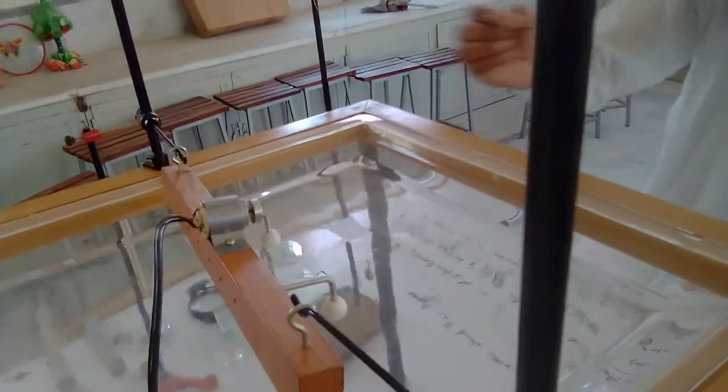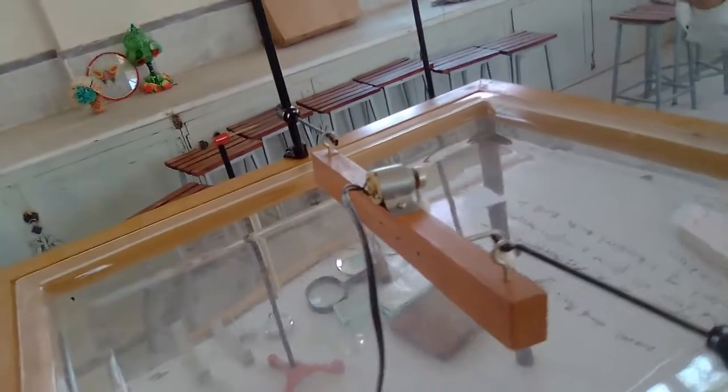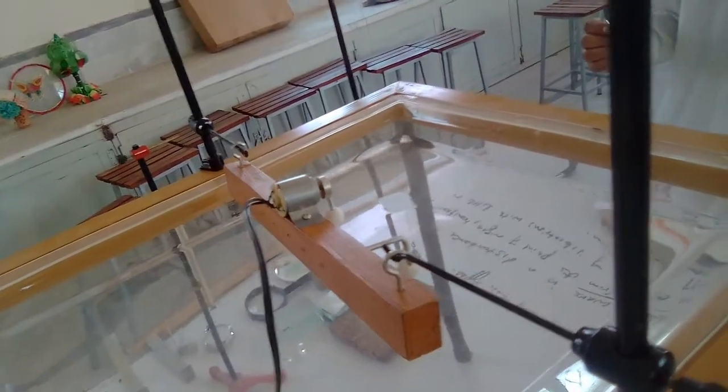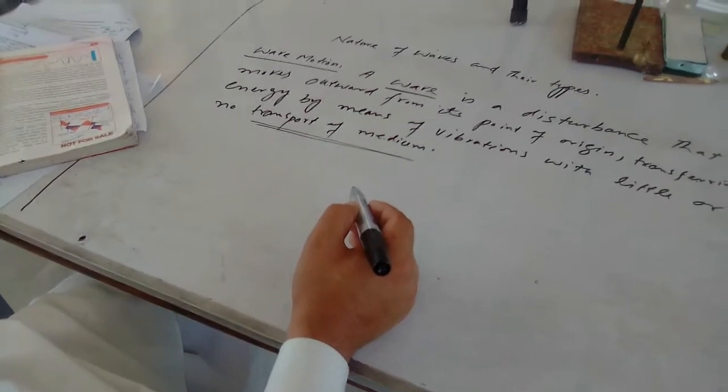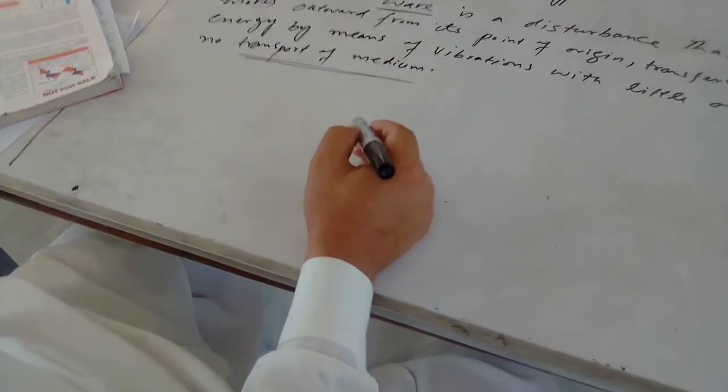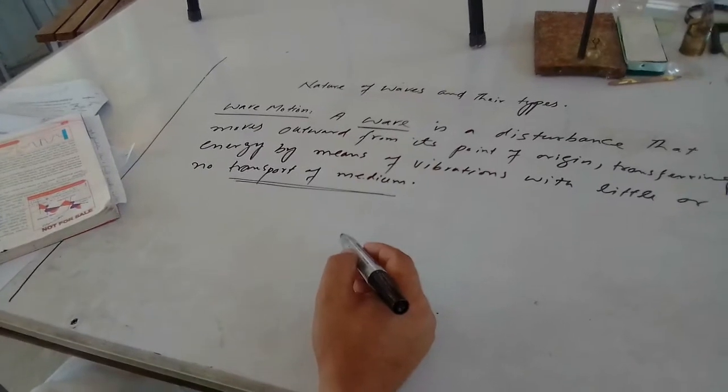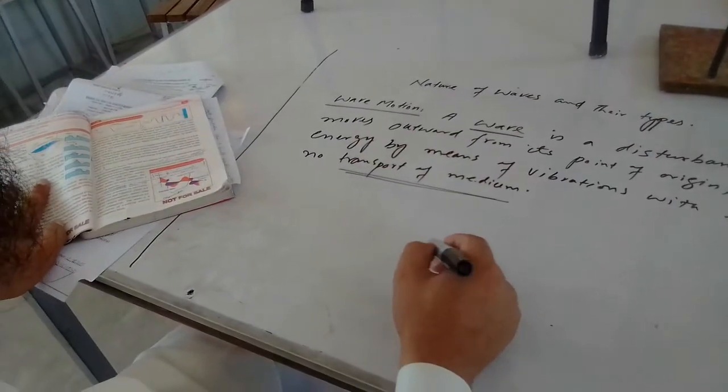You can see that as the waves pass through the card or piece of paper, it will move up and down about its mean position.